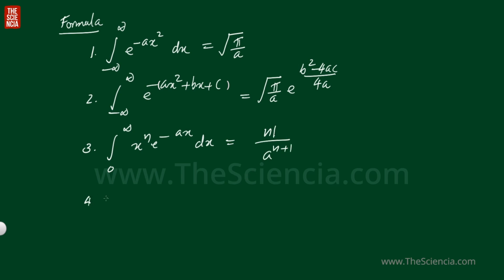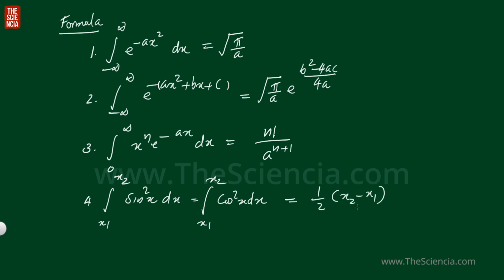And the fourth one, integral x1 to x2 sine square x dx is equal to integral x1 to x2 cos square x dx, and we get the value as 1 by 2 into x2 minus x1, where x2 minus x1 is the interval of the integration.